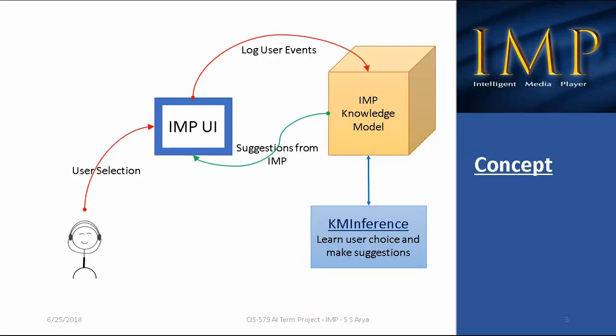This is the block representation of the IMP system. When a user plays a song in the IMP player, the system logs the events in the knowledge base. The KM inference engine then learns from the logged events and determines the user's favorite genre at that particular day and time.